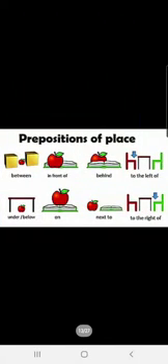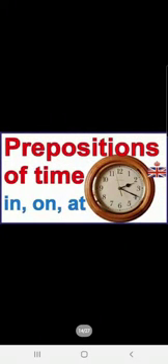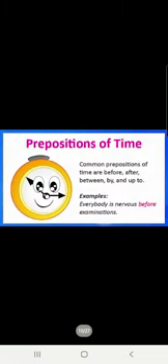Alright, see some more on the screen. Between, in front of, behind, to the left of, under or below, on, next to, the right of. All these are prepositions of place, children. Now we are going to see preposition of time. The most common prepositions of time are in, on and at. You have to read the sentence and understand.